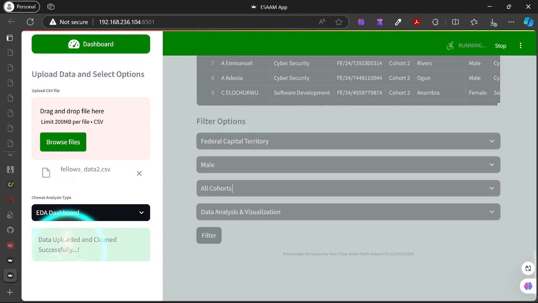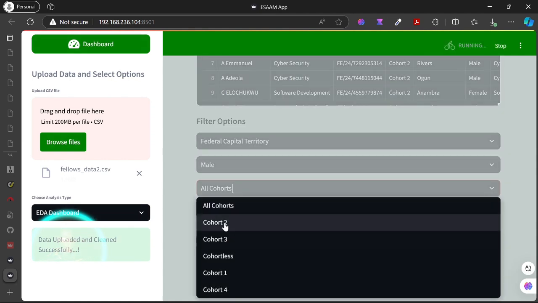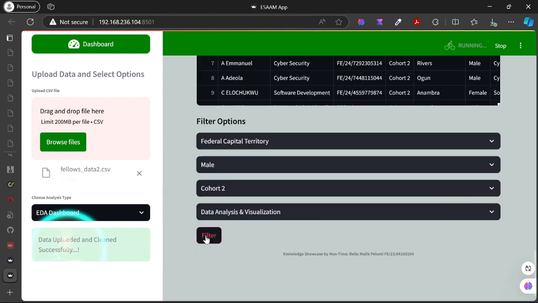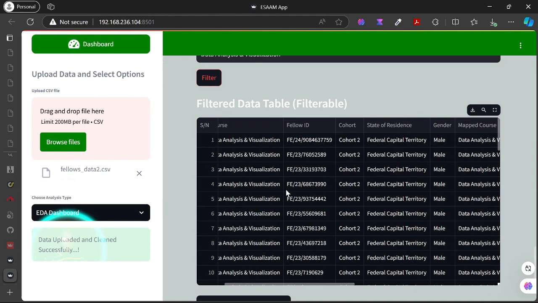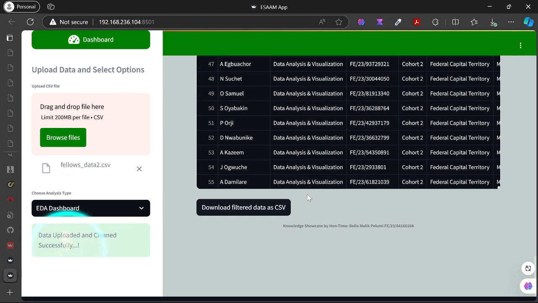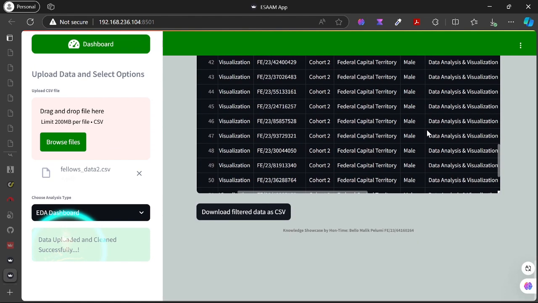So I want to see those in cohort 2, taking data analytics in Federal Capital Territory, and they are all missed. So I just click cohort 2, and once I have that, I can filter. I click on filter, give ESAAM a while to think, and voila. Now you can see all of the courses here are those taking data analytics and visualization. They are in cohort 2, they are all missed.